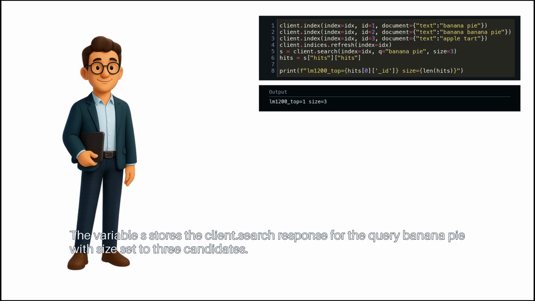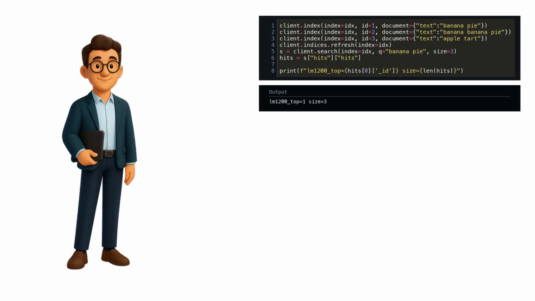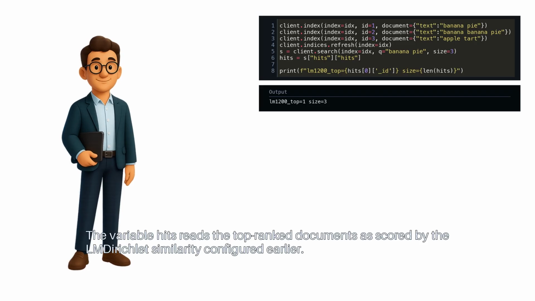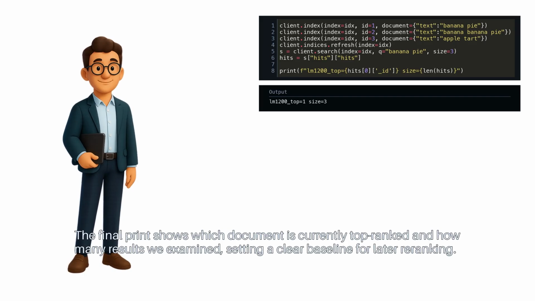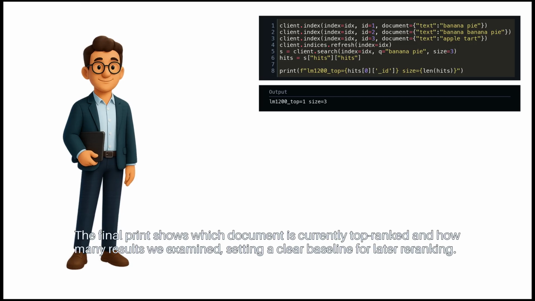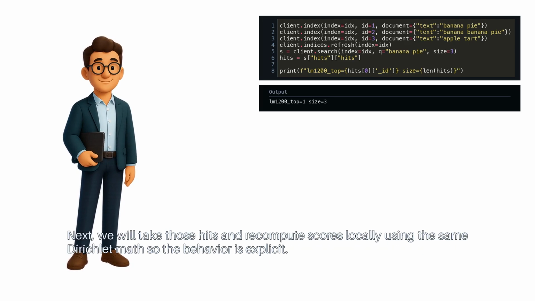The variable s stores the client.search response for the query banana pie, with size set to 3 candidates. The variable hits reads the top-ranked documents as scored by the LMDirichlet similarity configured earlier. The final print shows which document is currently top-ranked and how many results we examined, setting a clear baseline for later re-ranking.